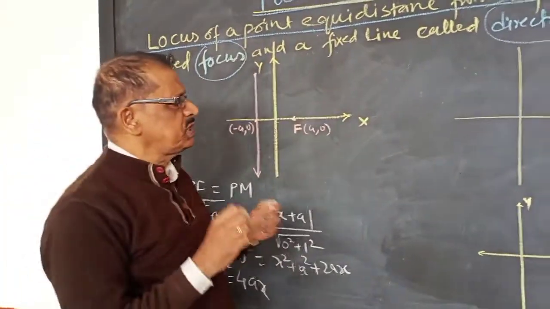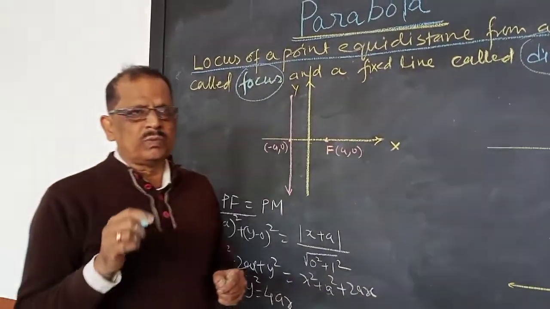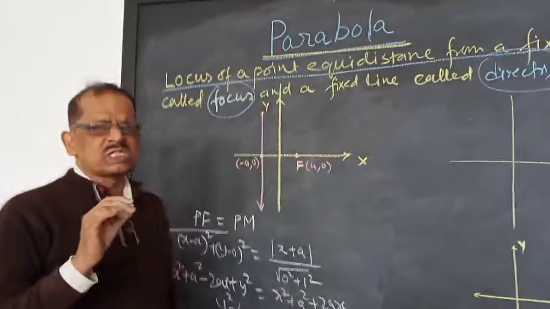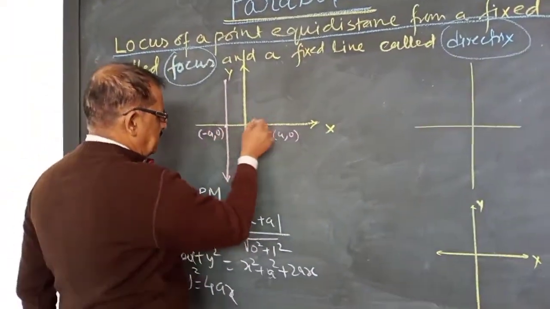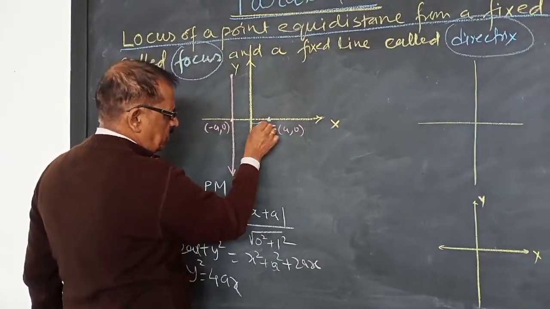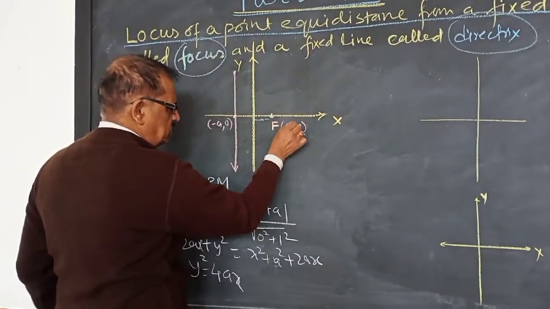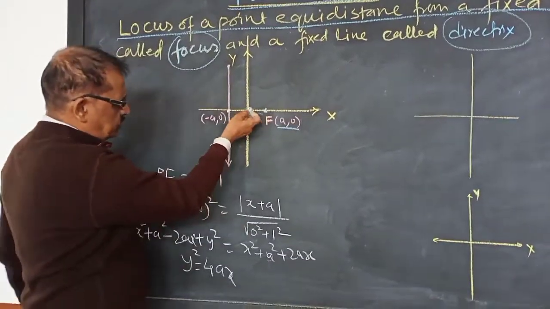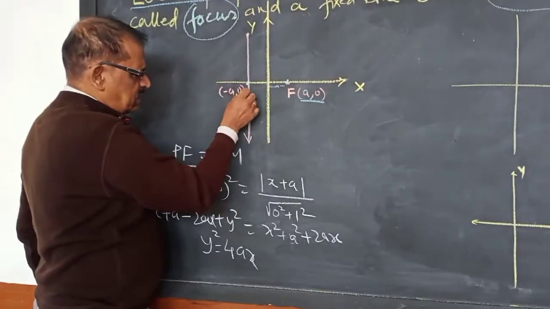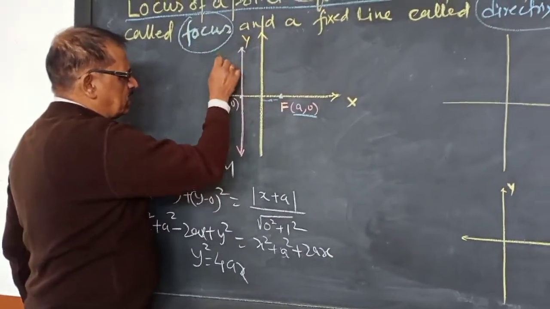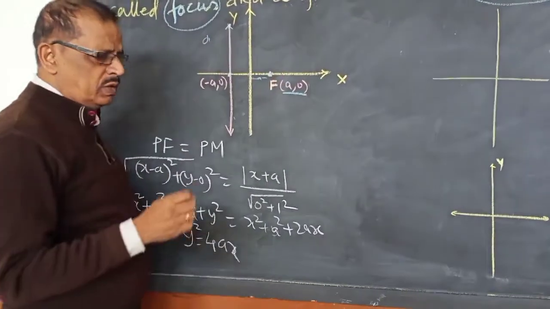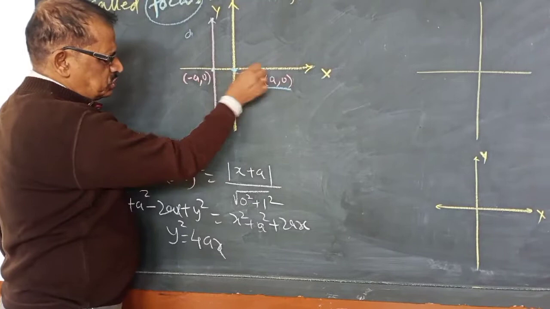A point will move in such a way that the distance from a fixed point, the focus, and a line will always be the same. So for the standard form, I am taking the focus on the x-axis at a distance of a from the origin. So the coordinate will be (a, 0), and on the opposite side take another point (-a, 0). There I have drawn a line that is called the directrix. I have taken this one as the directrix, this one as the focus. The vertex will be the midpoint of these two.